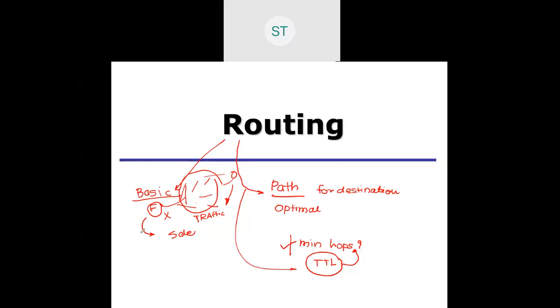So, point to point. How are all these possible? What is the first slide of IP datagram? How come all these are possible? Because very importantly, IP supports unicast, IP supports multicast, IP supports broadcast.